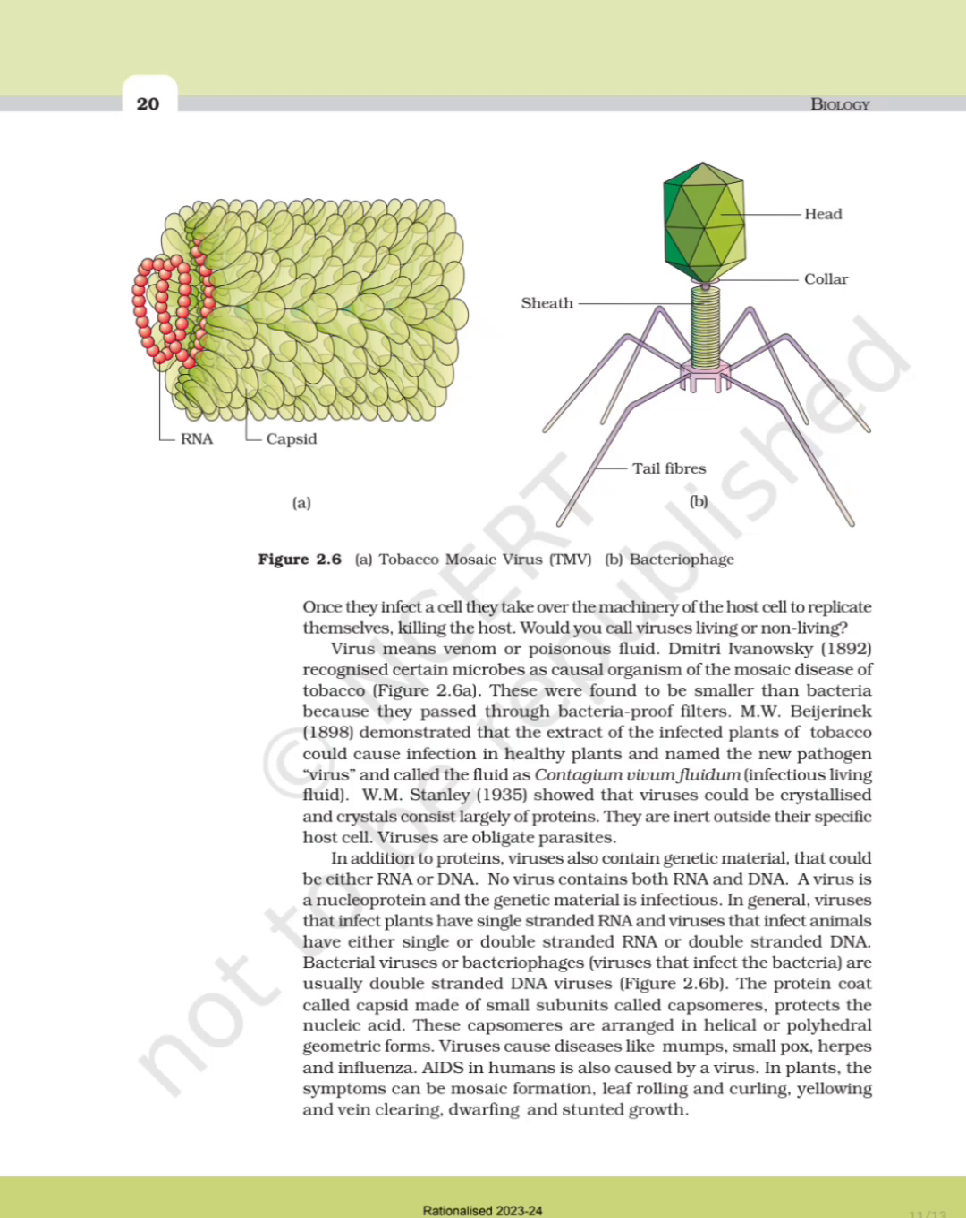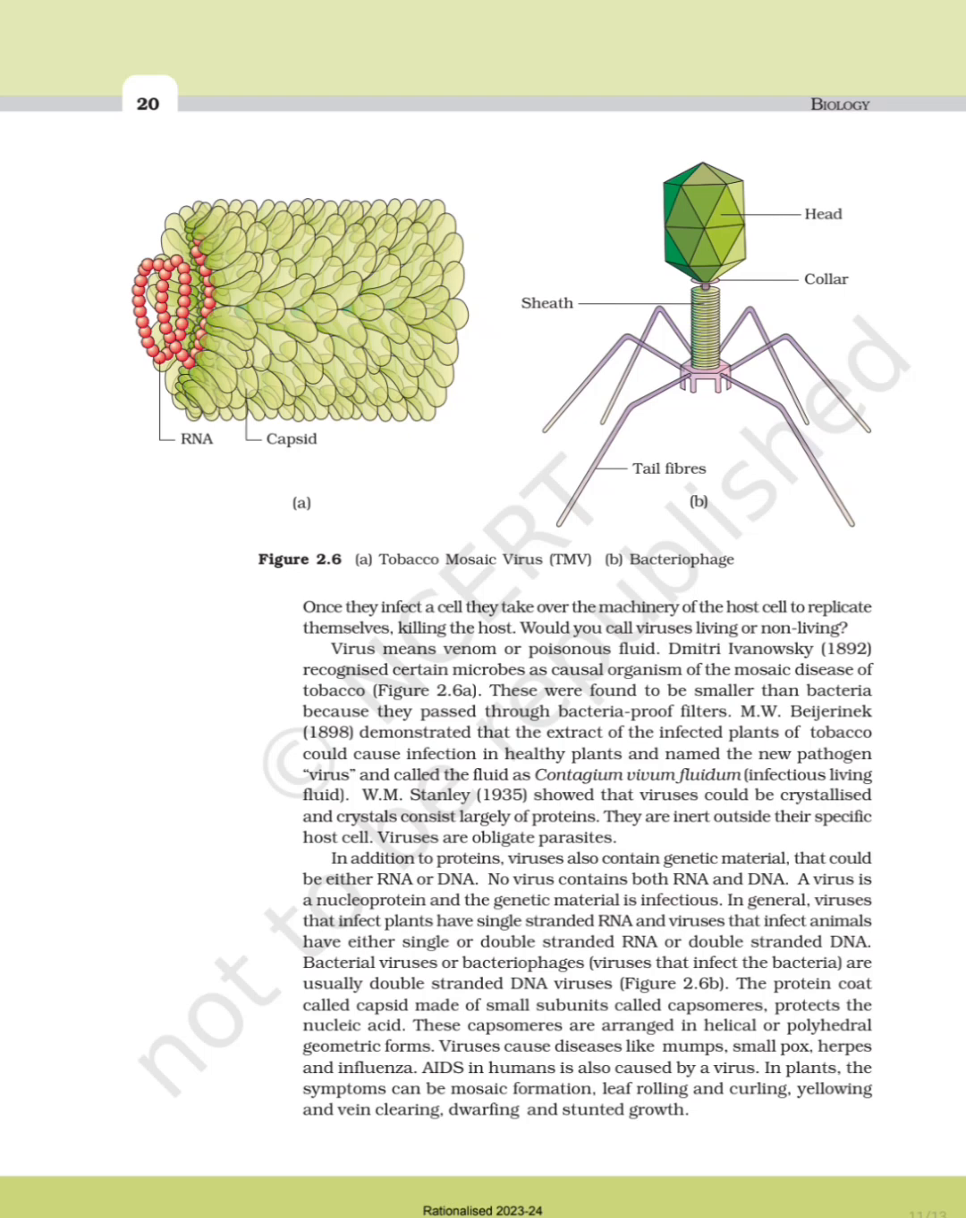In general, viruses that infect plants have single-stranded RNA, and viruses that infect animals have either single or double-stranded RNA or double-stranded DNA. Viruses that infect bacteria are bacteriophages, usually double-stranded DNA viruses. The protein coat called the capsid, made of small subunits called capsomeres, protects the nucleic acid. These capsomeres are arranged in helical or polyhedral geometric forms.